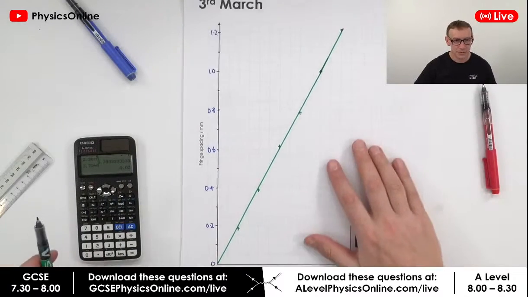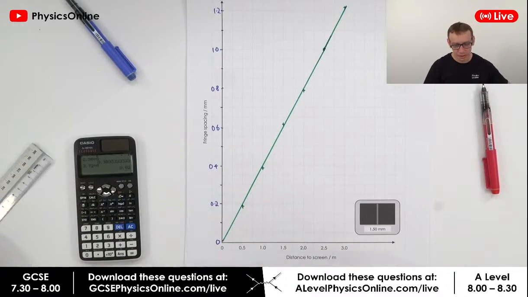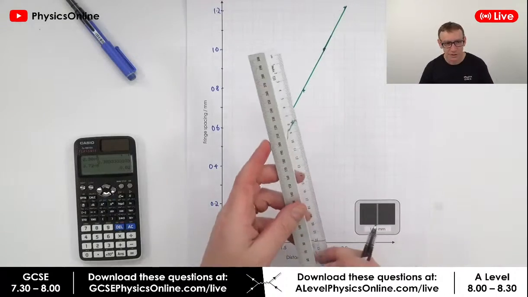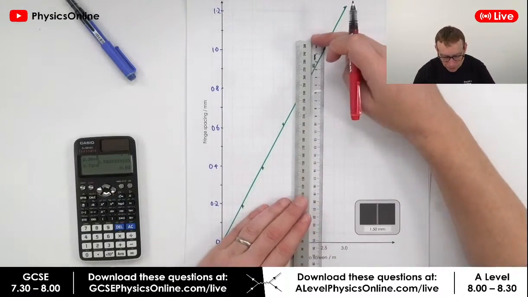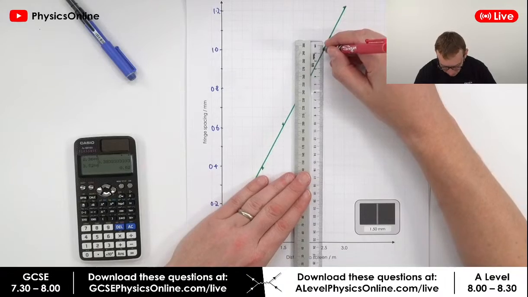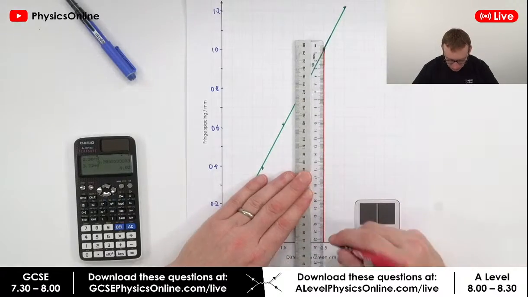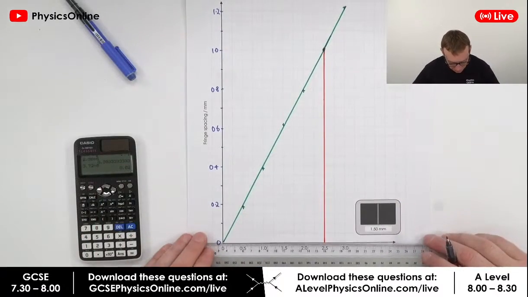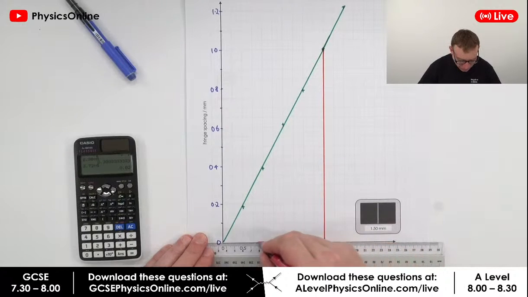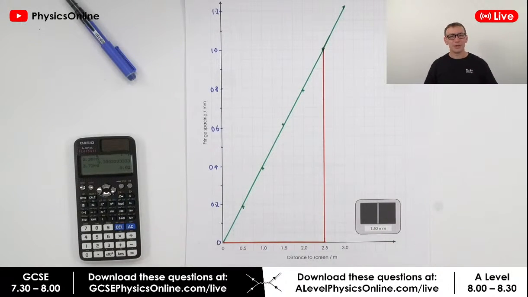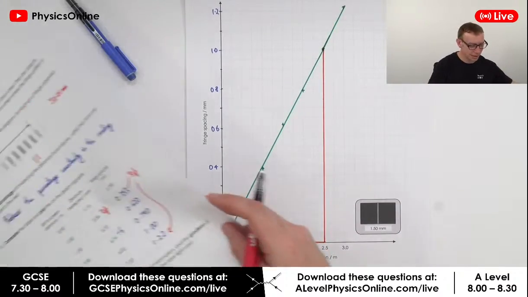Okay, so we've drawn this. Now the next thing is if you're going to work out the gradient, then you need to use a ruler. Now you want to draw a triangle which is bigger than half the length. Now for this one, I'm just going to do it in red just to make it clear. Again, it's super obvious, but make sure that you draw the triangle. Again, there's an easy mark you get in the exam.